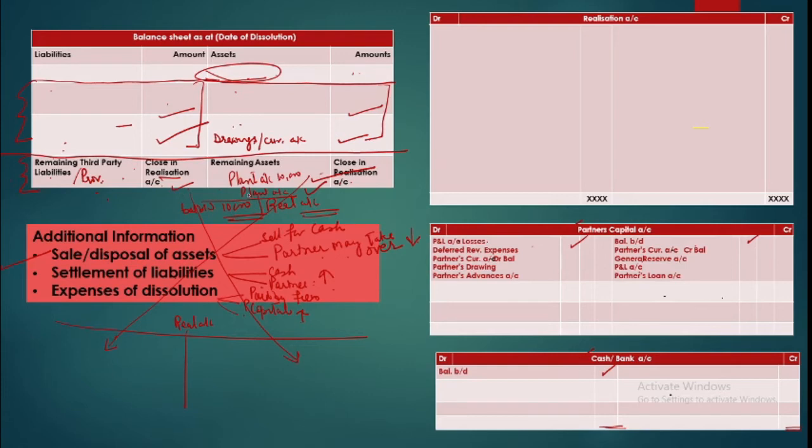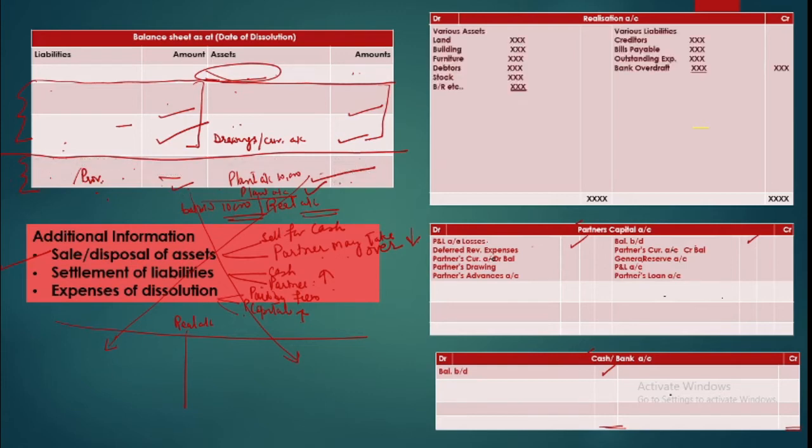So what is left here? So these will go in realization. So you will put them in realization, right? So these are going in realization. So you see, with one entry, with one step, we have simply taken up everything from the balance sheet. Nothing is left. So we have just posted balances at respective sides.